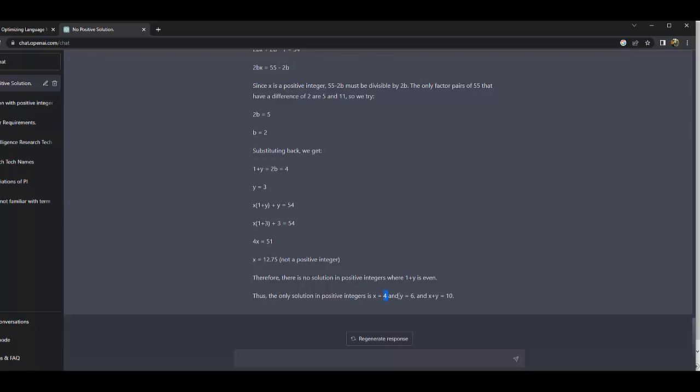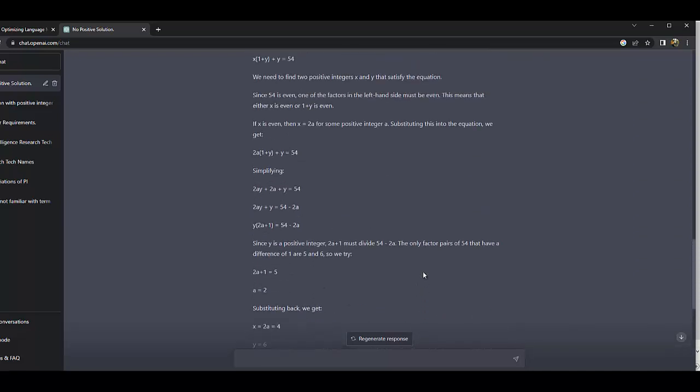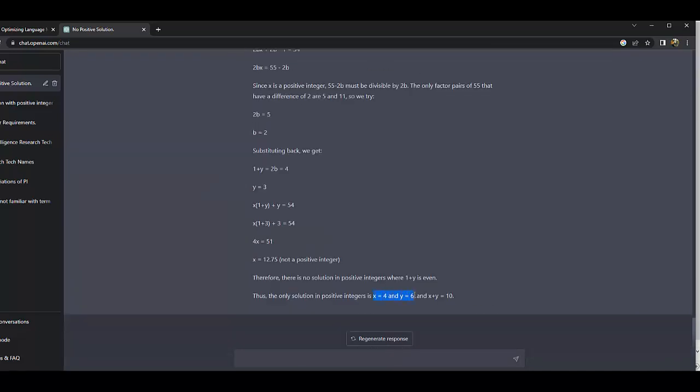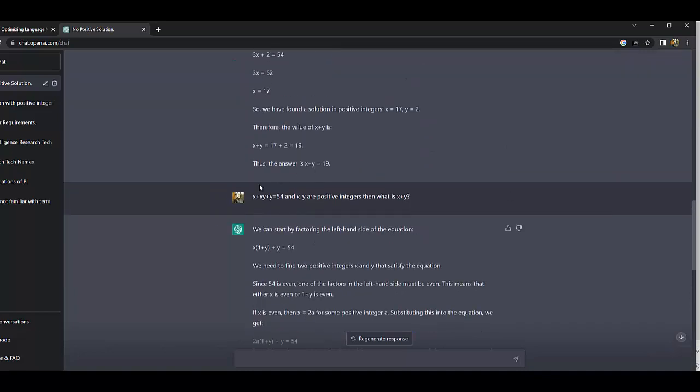So it gives 6 and 4. Here also it still doesn't give a right solution: it gives x equal to 4 and y equal to 6, so x plus y equal to 10. But when we apply our primary equation with x equal to 4 and y equal to 6, we don't get the answer right. This is the wrong answer.